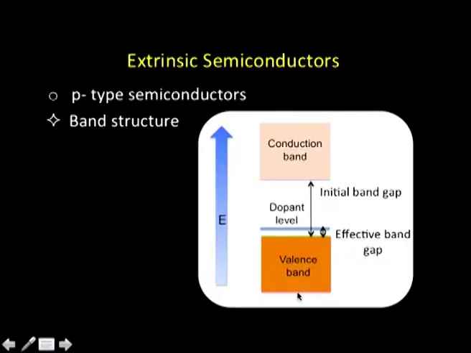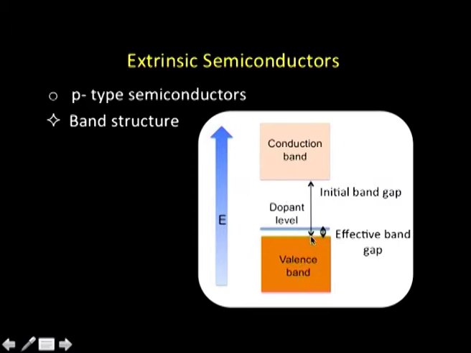Now, let us again look at p type semiconductors in terms of the band structure. So, what do we find? It is a similar picture to what we showed earlier. This is the valence band of silicon, and this is the conduction band of silicon. But when we introduce an impurity, the dopant level is somewhere here, close to the valence band.